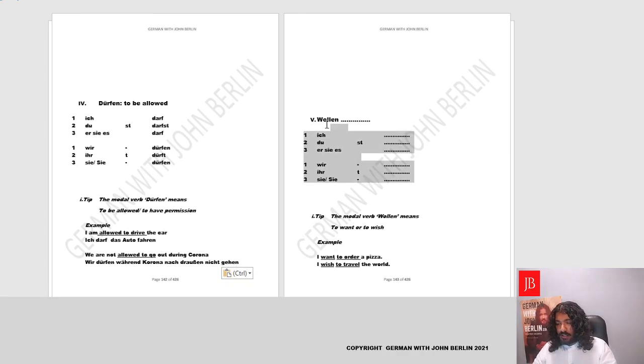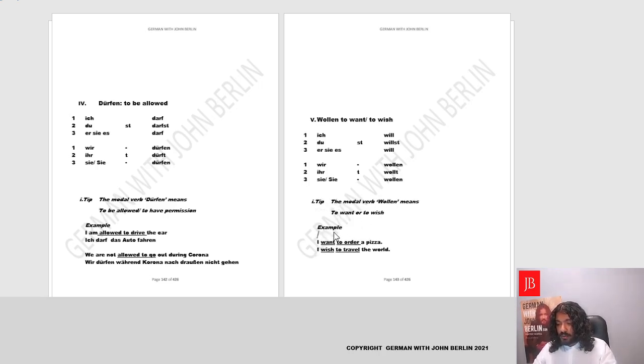Going to the last modal verb on the list, the original last modal verb, which is wollen. The meaning of wollen is interpreted in two ways. It could be meant to say to want, or to wish. Fantastic. Let's conjugate. It's not like wohl, which people sometimes say. It's will. Ich will. Du willst. Yes, will. We need to remember this. Wir wollen. Ihr wollt. Sie, sie wollen. Yes. Fantastic.